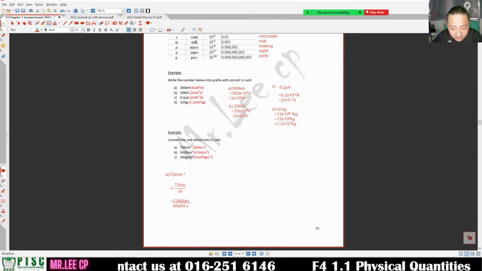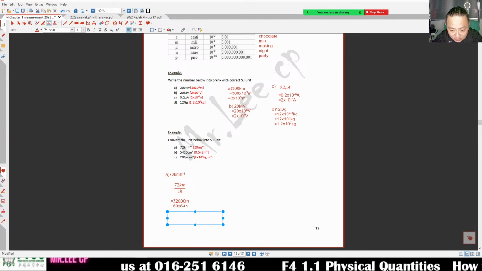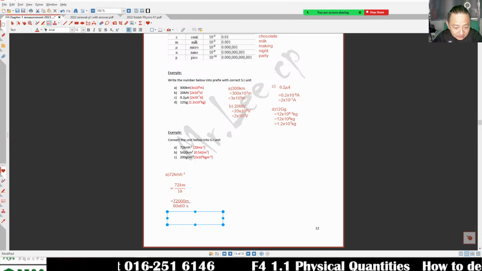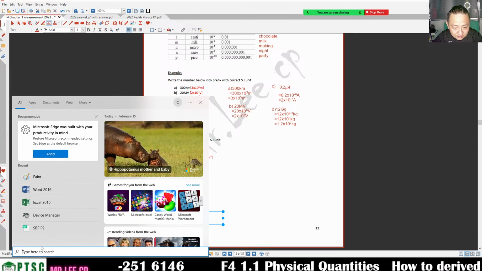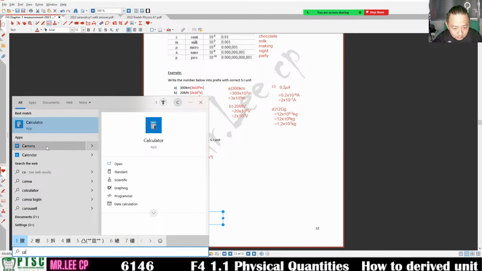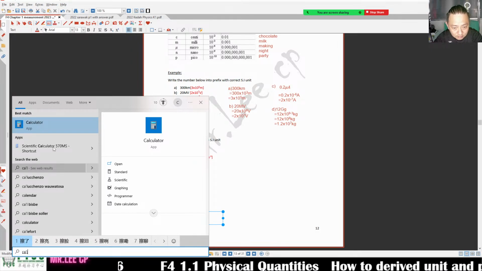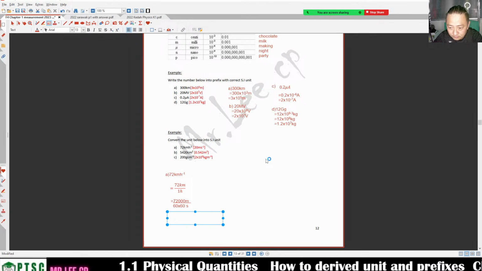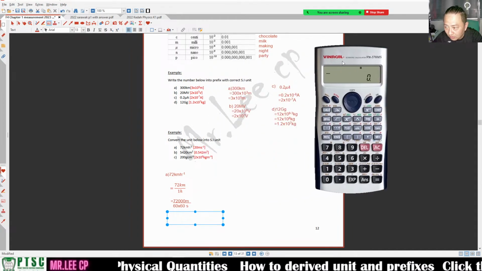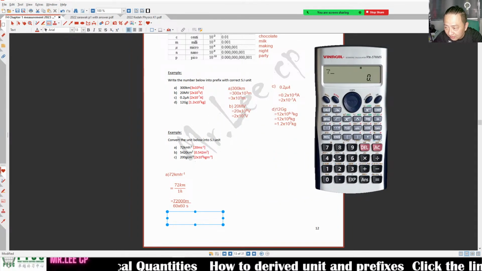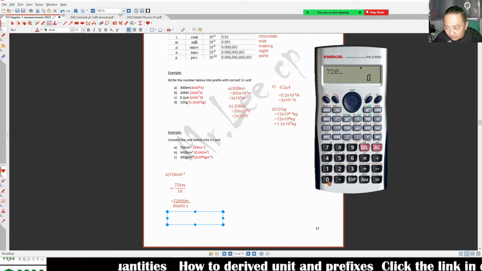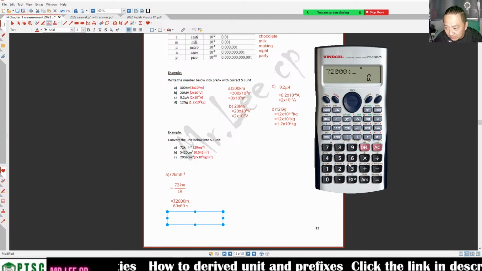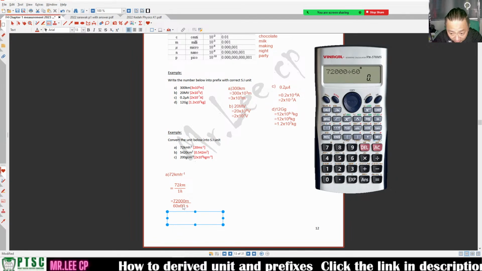So you get it as 72000 divided by 60 divided by 60. So you will get it as 72000 divided by 60, and then I divide by 60 one more.